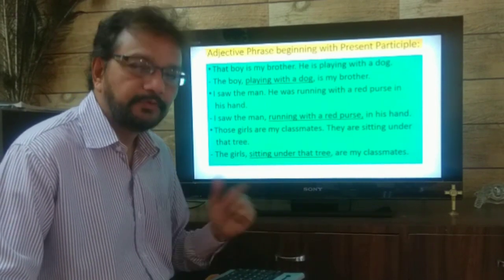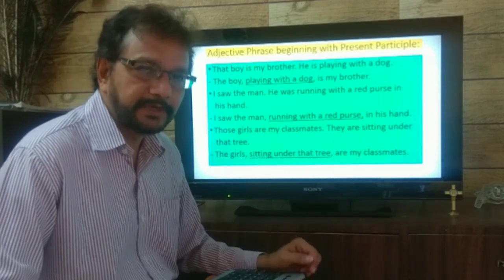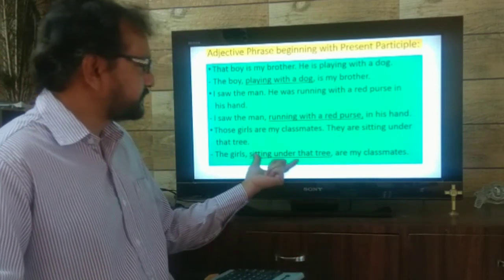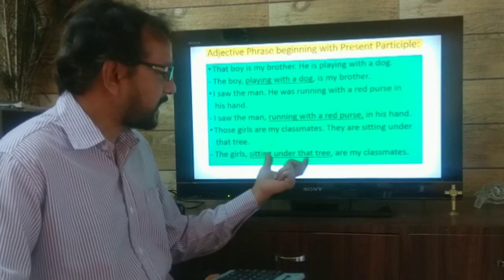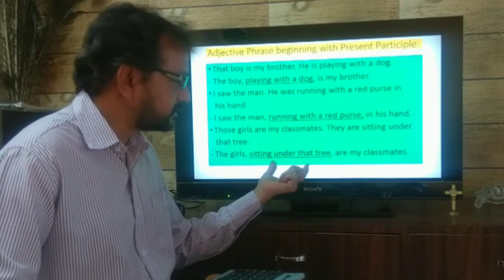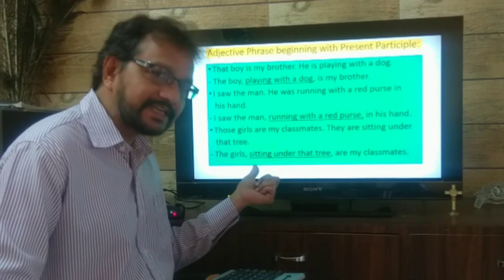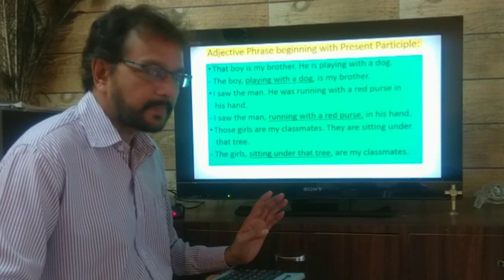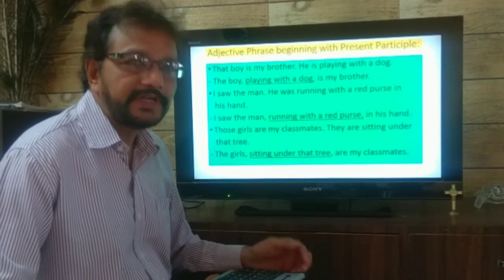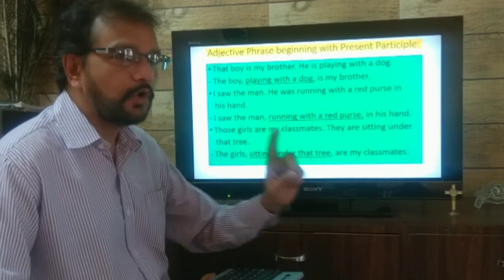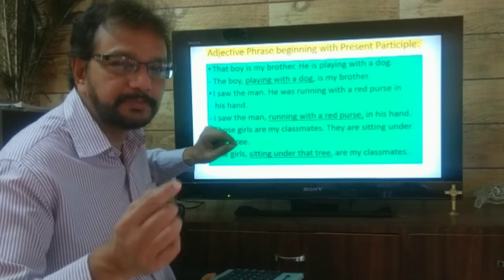The girls, which girls? Sitting under that tree are my classmates. So you see, sitting under that tree, these group of words describes the girls. So these are called adjective phrases. Now see all the phrases. They begin with present participle. You know what is present participle?